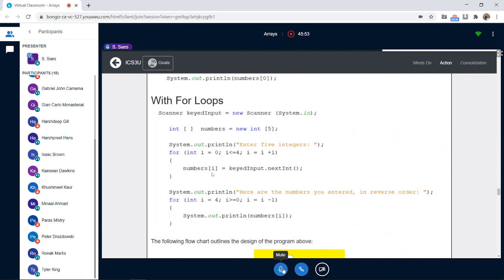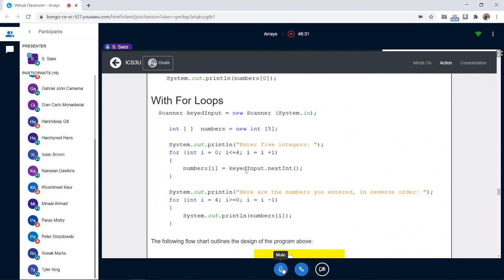The reason we put i here is because i is going to keep changing. It's going to start from 0. It's going to get information from the user, then go to the next index. It starts from index 0, then the index becomes 1, and it gets another number from the user. Index is 2, another number. Index is 3, another number. 4 is another number. 5 is not going to do anything. It's going to stop. So this is going to happen 5 times.